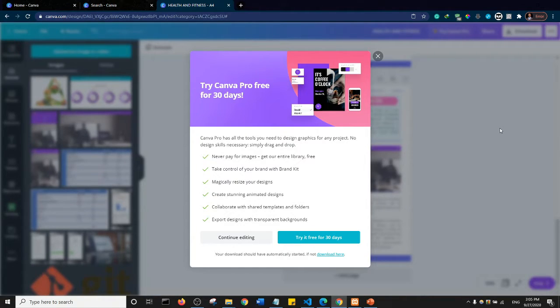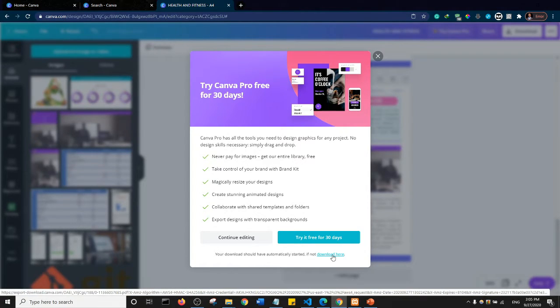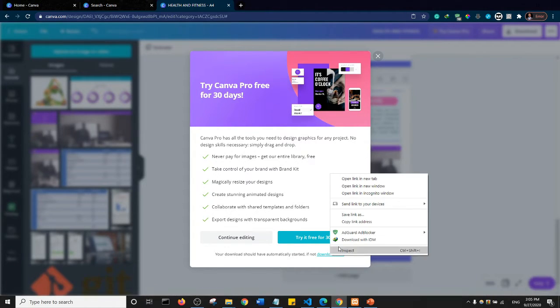It's supposed to download automatically on my computer, but for some reason it's not downloading. But you have an option here. They say your download should have automatically started. If not, click on this download link. So I'm going to open this download link in an incognito tab. I'll right click and say open in incognito window. And as you can see, my health and fitness ebook has downloaded.